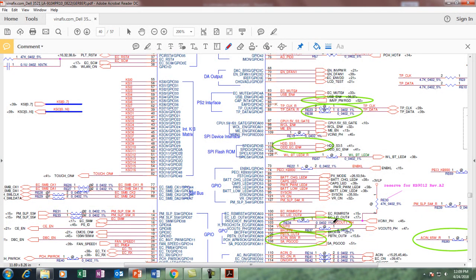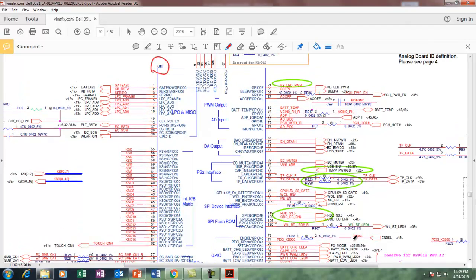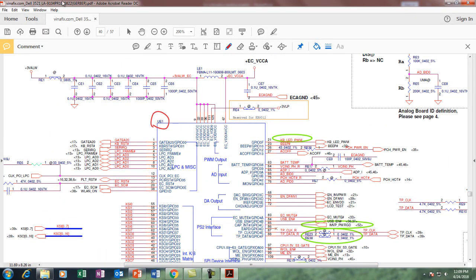So what are the pins we have to check if my laptop is dead? First of all, we'll check the power. The SIO needs power. In the last screen we saw the 3 volt generated by the always voltage section, and this 3 volt always comes here, at SIO pin number 9, pin number 22, and pin number 33. On any of these pins you can check this voltage.